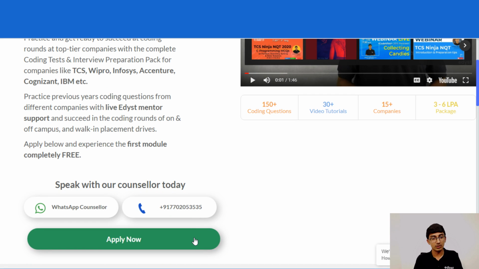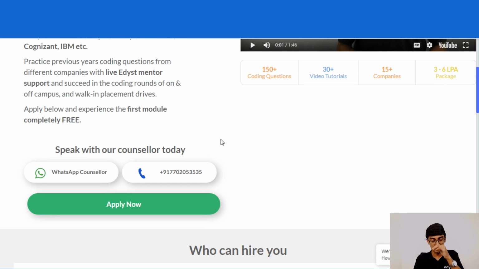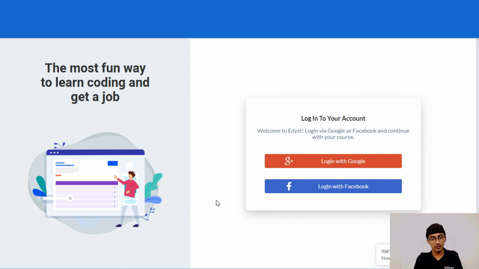Click apply now. The moment you click apply now, you will get a window asking you to send your name, email ID, phone number, etc. And once you click that, you are signed up for the free session. You'll get this login via Google and Facebook. I have already logged in, so my details will already be there, and I'll go directly to the place.